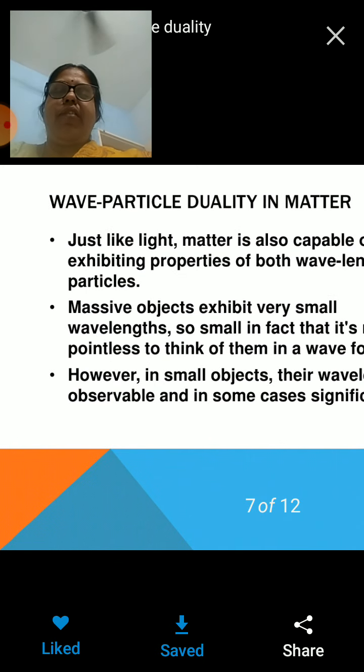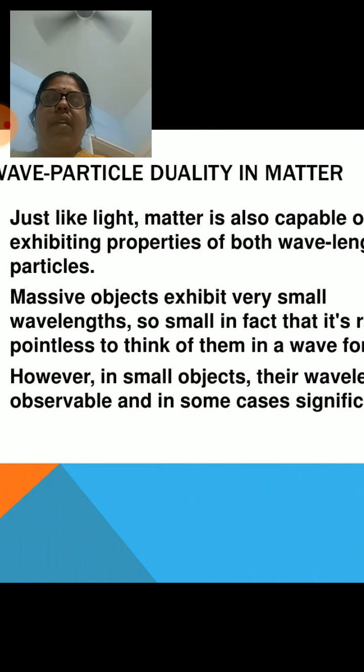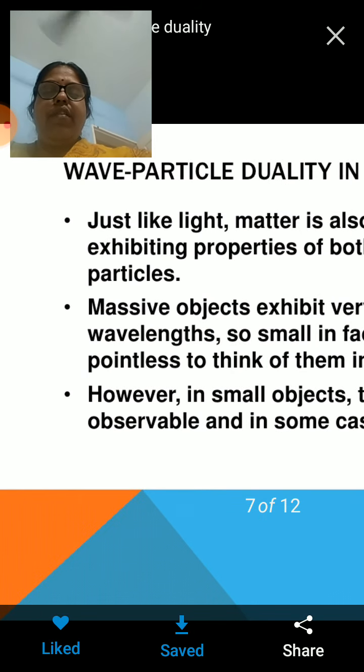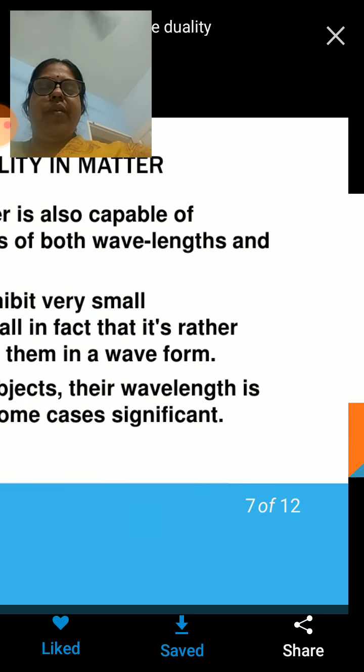Just like light, matter also exhibits a dual nature. It behaves like a particle and also like a wave. But you can consider this wave-particle nature only in microscopic objects, because as the size goes on increasing, the wavelength associated with the wave nature of the particle becomes very, very small or negligible. You may not see the effect. So massive objects exhibit very small wavelengths, and therefore it is very difficult to think of them in wave form. However, in small objects, the wavelength is observable, and in some cases it is significant too.